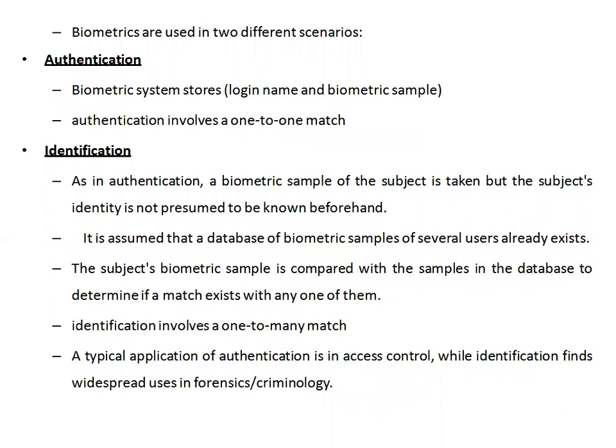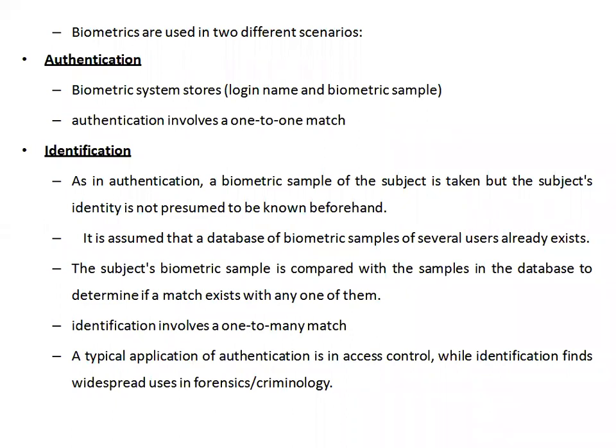See, there are 2 scenarios in biometric. One is authentication and one more is identification. What is meant by identification? In the database, it is going to store a number of photos. We'll take the example of your face only. In the database, it is going to store the faces of so many employees.